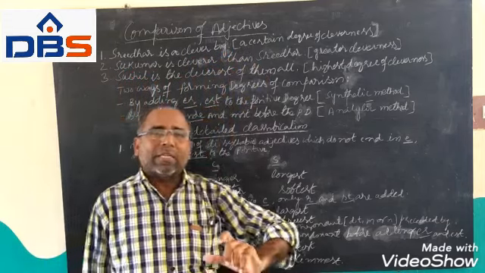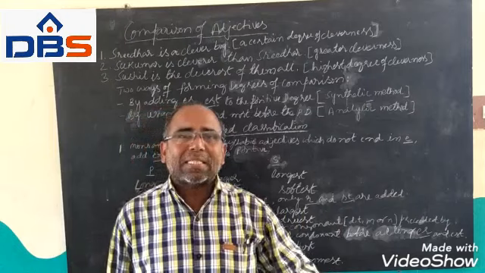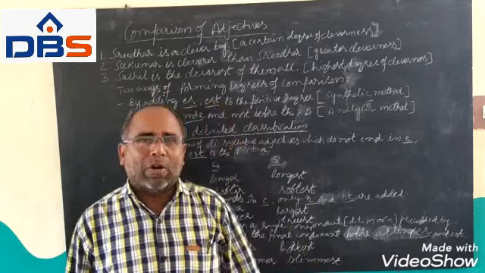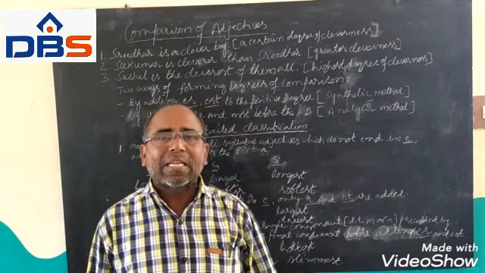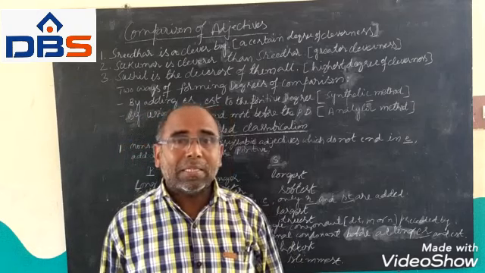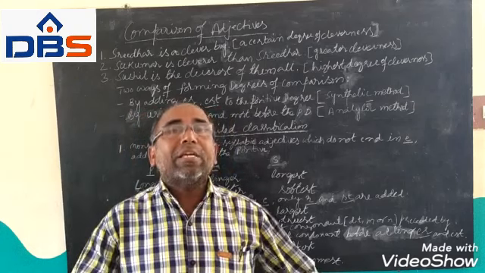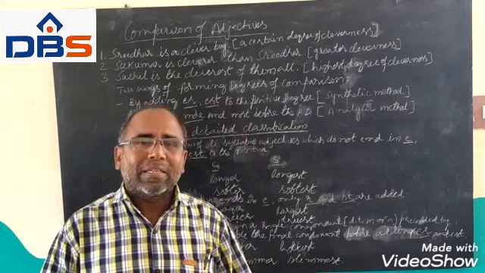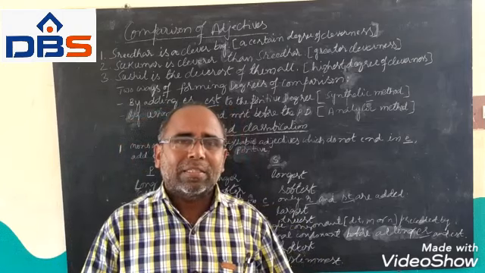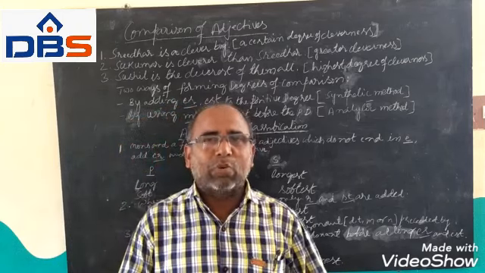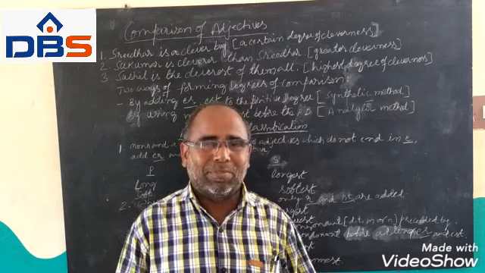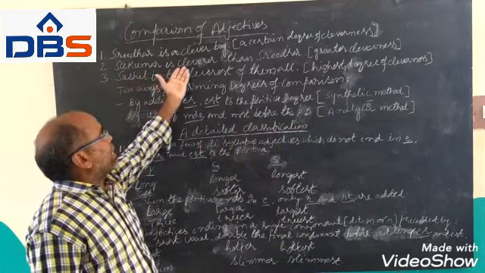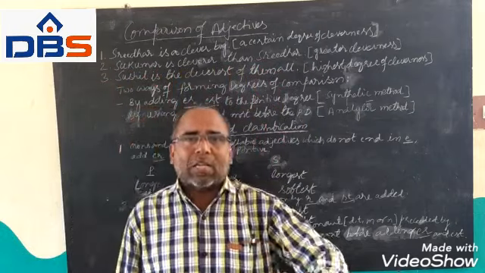If you carefully observe, my dear students, sentence 1 says that Sridhar is a clever boy. It says that he has a certain degree of cleverness, but it doesn't say how clever he is. So no comparison is made here. The adjective clever is said to be in the positive degree because no comparison is made. Please understand, my dear students. Coming to the second sentence, Sukumar is cleverer than Sridhar.